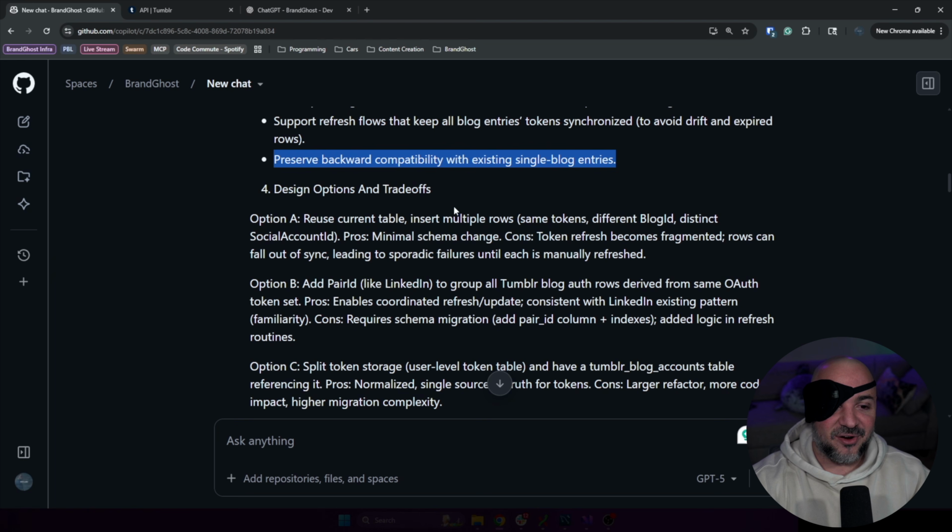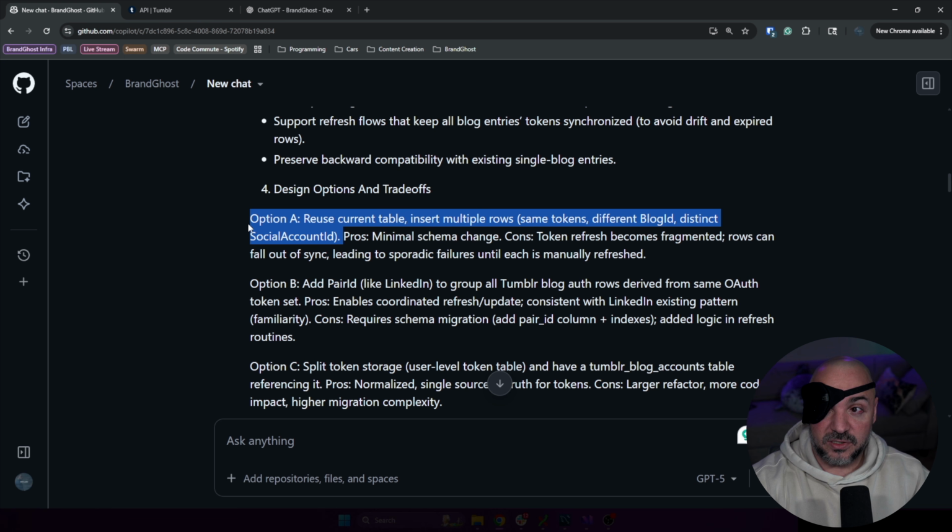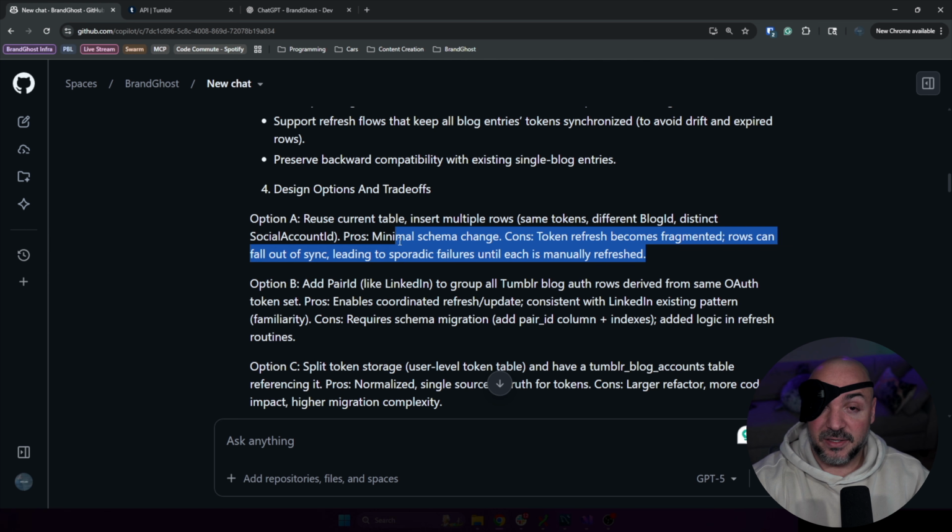So option A, reuse the current table, insert multiple rows, same tokens, different blog ID, distinct social account ID. So far, that is quite similar to what I would expect. Pros, minimal schema change. I don't even think it is a schema change, but okay. Cons, token refresh becomes fragmented. Rows can fall out of sync. Okay, right. So this is not what we want because of this con, token refresh becomes fragmented.